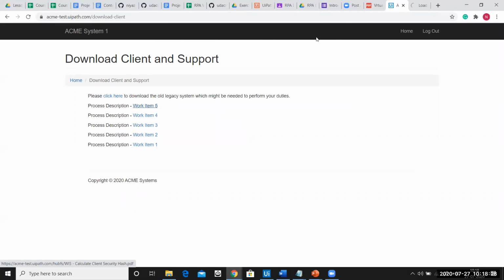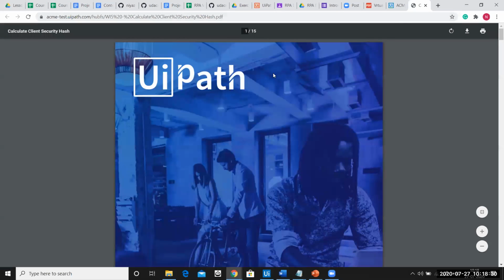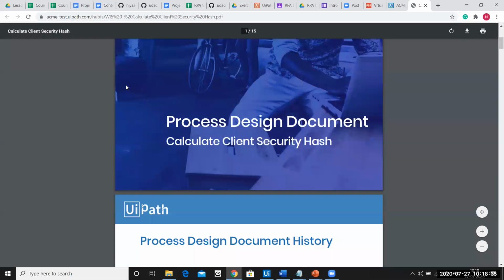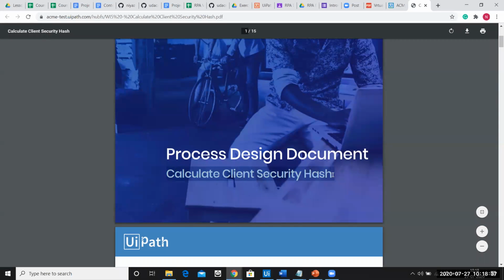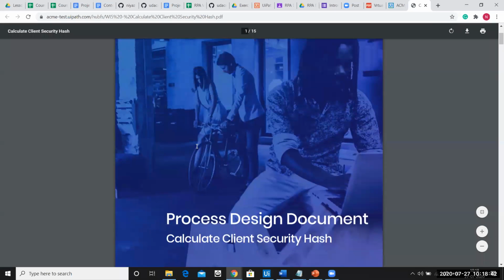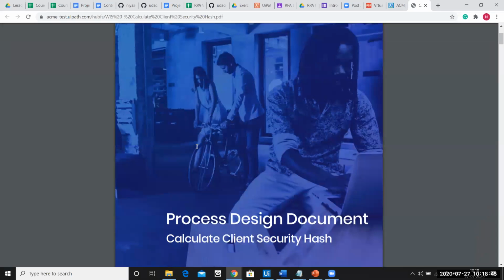I'll click on this, and here is the document that speaks about what this process is all about. The process name is Calculate Client Security Hash. This document explains the project, as in what the requirement is. This document is called the process design document, or PDD. PDD stands for process design document. So what exactly is the document's definition? I'll explain in layman's language.